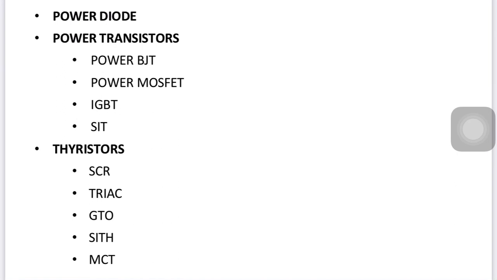So the thyristor family includes the silicon controlled rectifier, SCR, and the triac, which is nothing but SCRs connected anti-parallel with a common gate terminal. Then the gate turn off thyristor, called GTO, SITH and MCT. These are the main topics according to the syllabus that we are going to discuss.